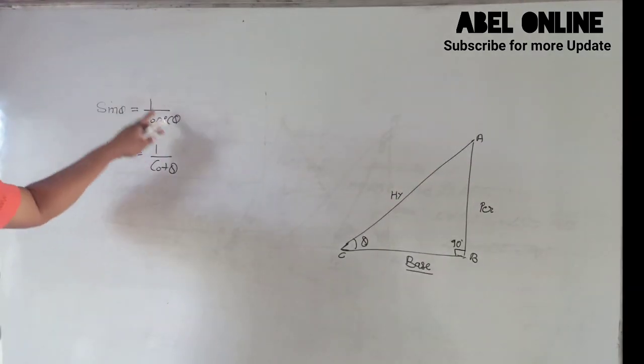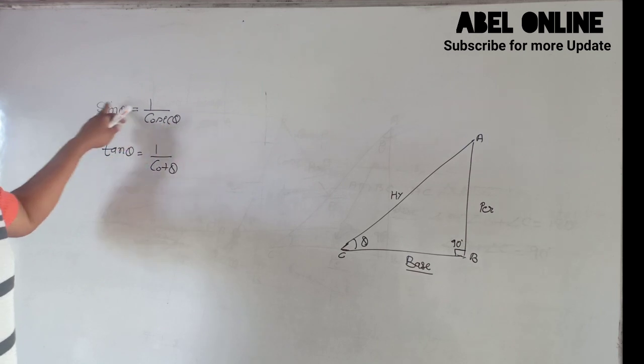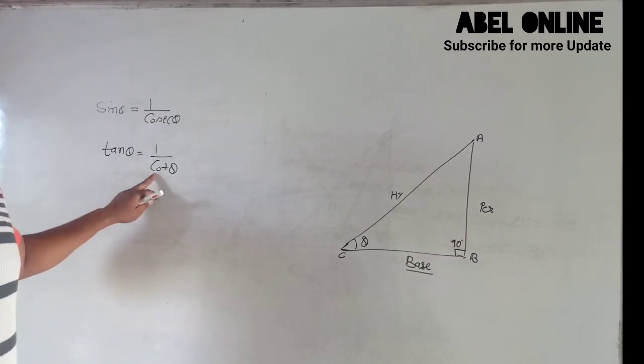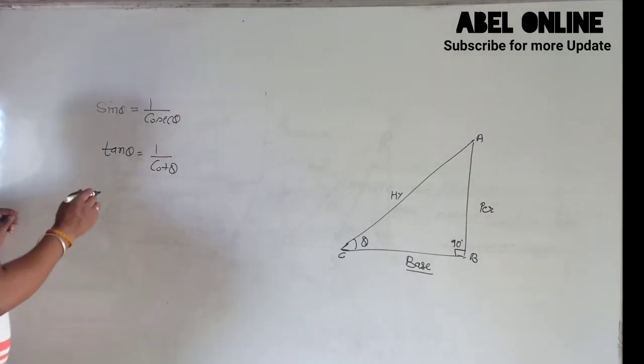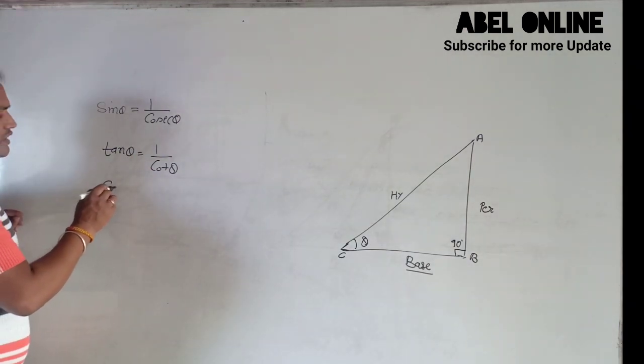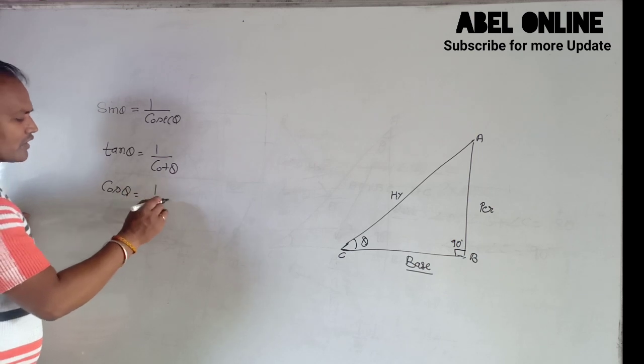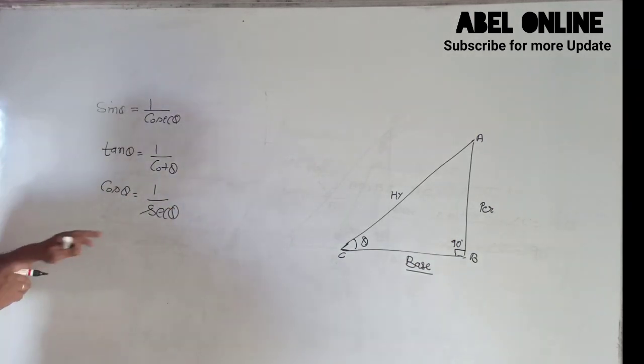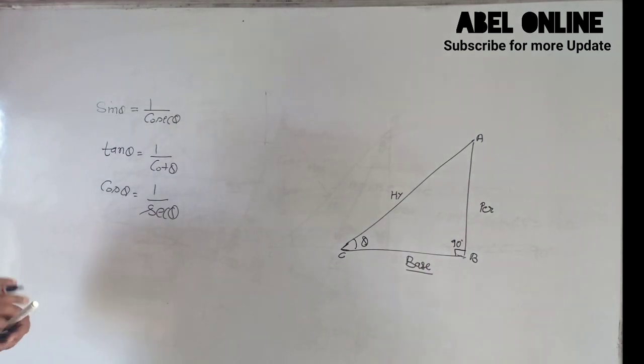Cos theta equals 1 upon sec theta, and sec theta equals 1 upon cos theta.